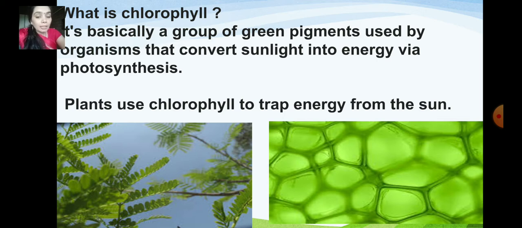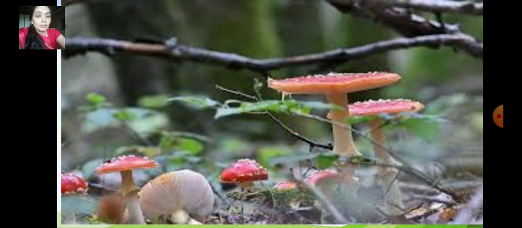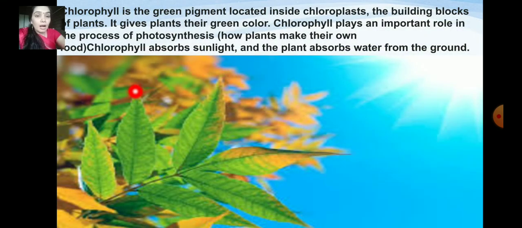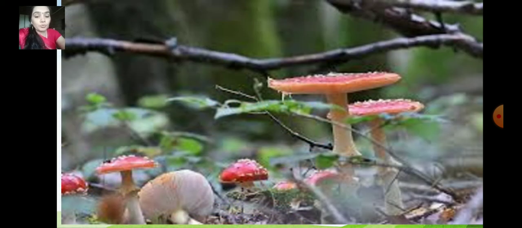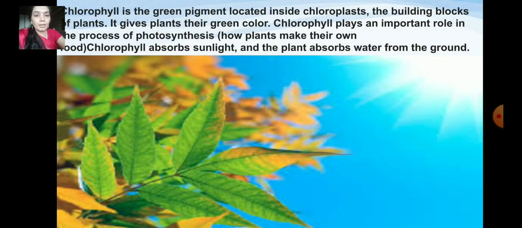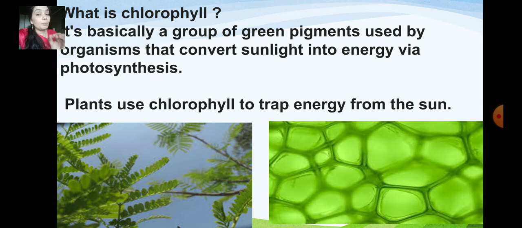Now, did you know that non-green living things such as mushrooms, have you seen mushrooms? Here you can see some leaves are yellow or brown in color, and here you can see the mushrooms. Non-green living things such as mushrooms cannot make their own food. This is because chlorophyll is necessary for plants to make food. Now let us see why chlorophyll is important for plants to make food.